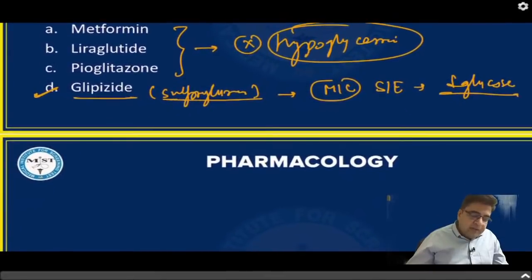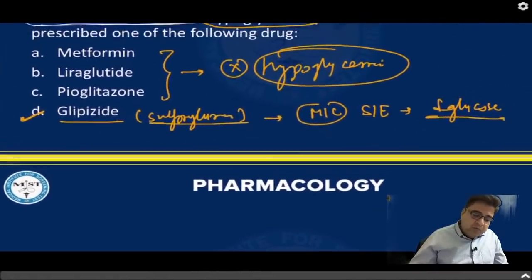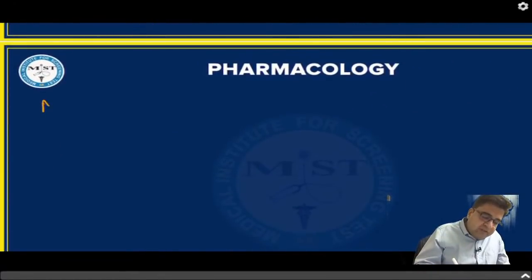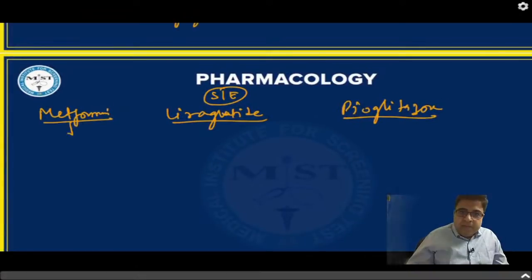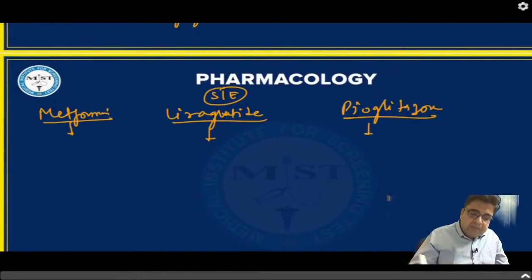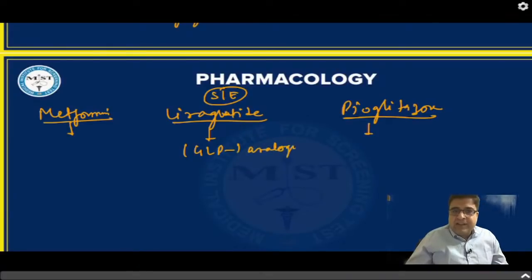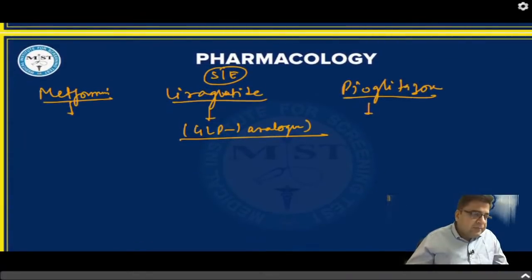Now here you have to answer me a few questions. There is one exercise for you people. You have to tell me the side effects of metformin, the side effects of liraglutide, and the side effects of pioglitazone. Let me tell you, liraglutide is a GLP-1 analog. What are the side effects of these medicines? Anyone would like to answer?